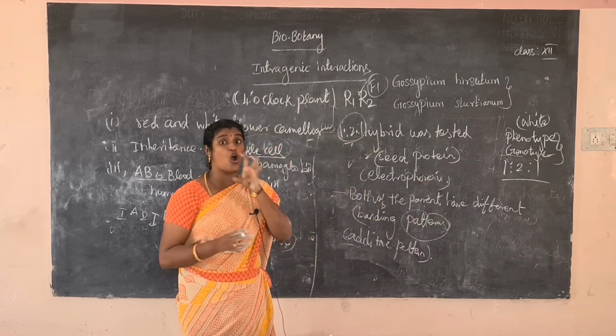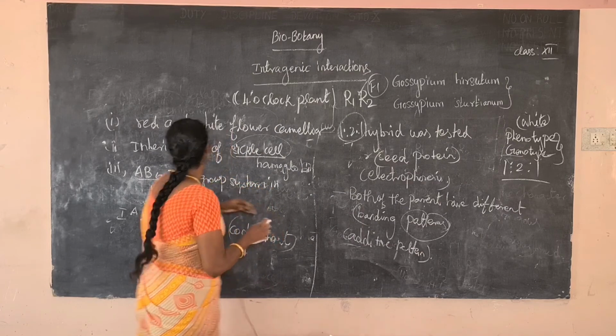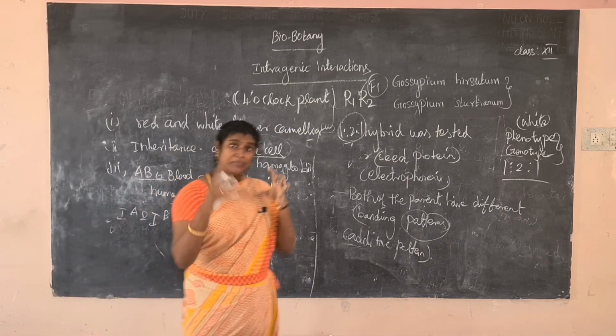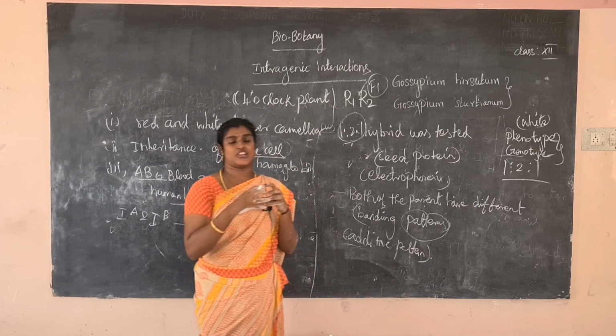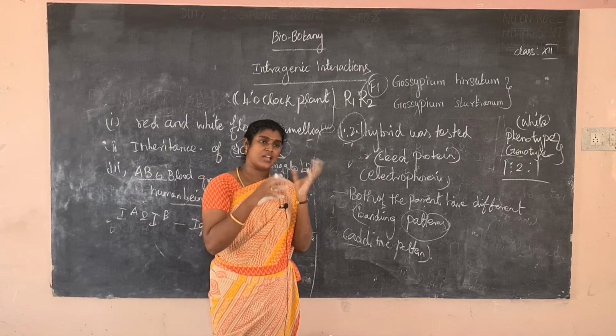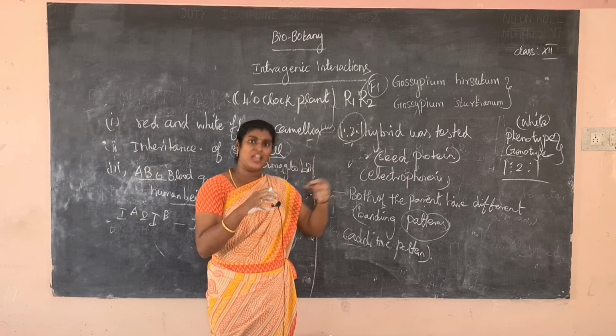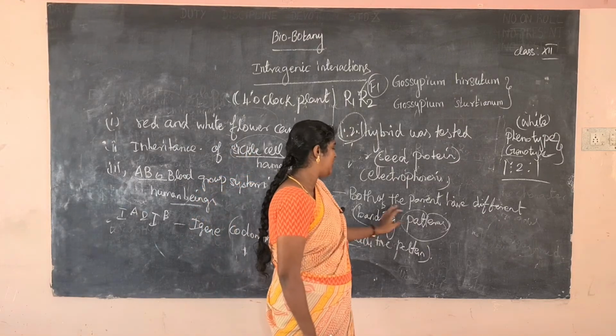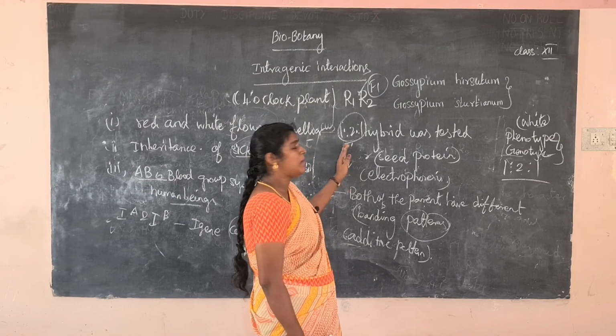That is called codominance. What is the meaning of codominance? It is codominance when both of them express their character in the F1 generation. For example, everything in both parents is present in the hybrid, in the F1 generation. That is called additive pattern. So it is a normal ratio.